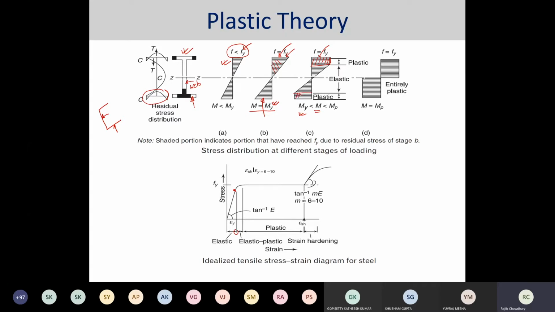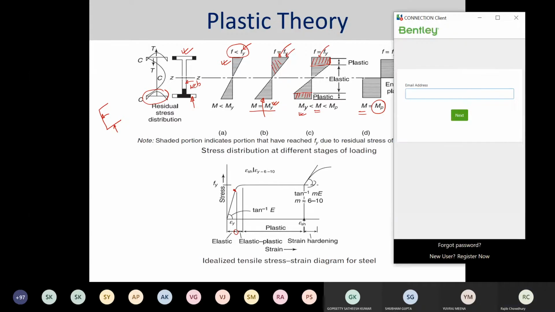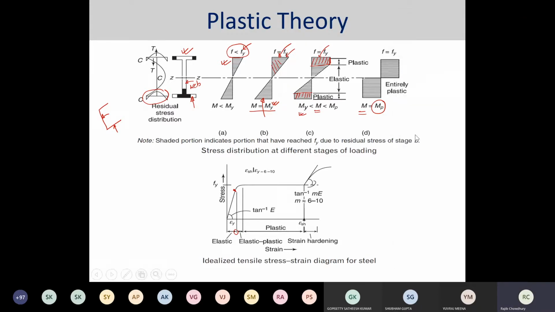Still the rest of the portion is in the elastic limit, right? So if the applied moment reaches the plastic moment itself, then what would happen? The entire cross section is plastified. Entire cross section plastified. Okay.